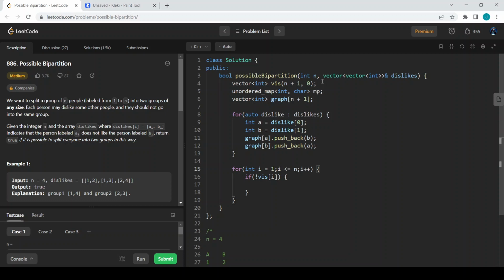I'm going to color with the opposite color and give the group IDs, keeping the IDs in my map. Now if it is not yet visited, then I can visit this particular node with the group A, and then I can go and search for its adjacent nodes and give them the opposite group IDs. So I will do a DFS.